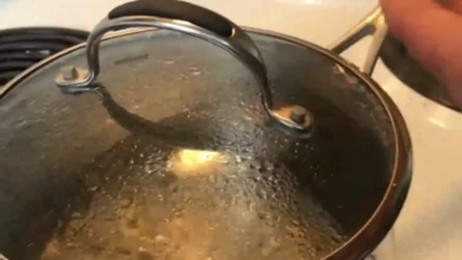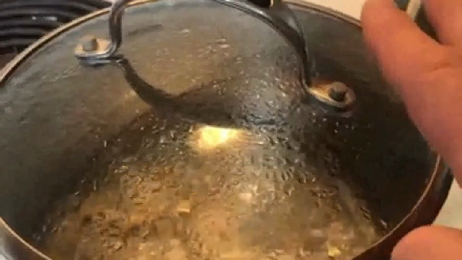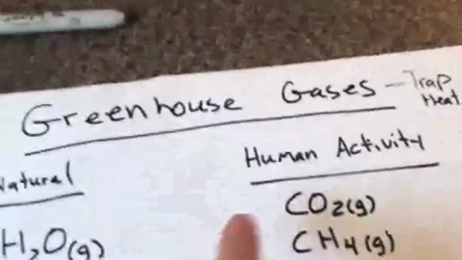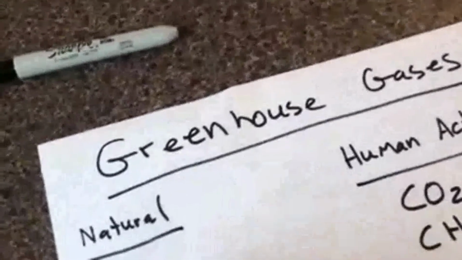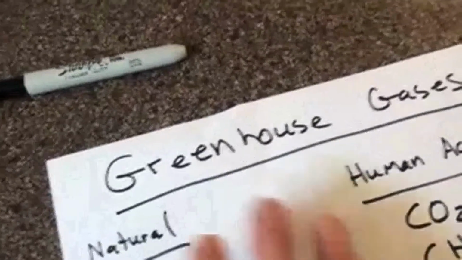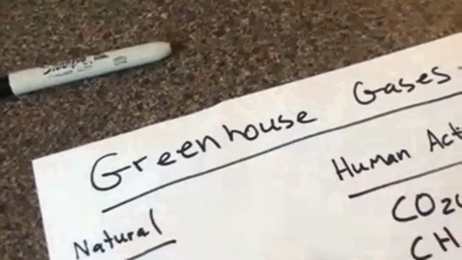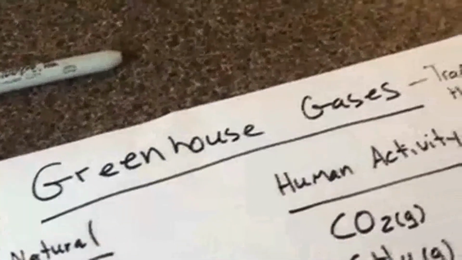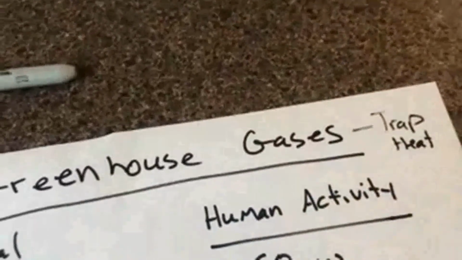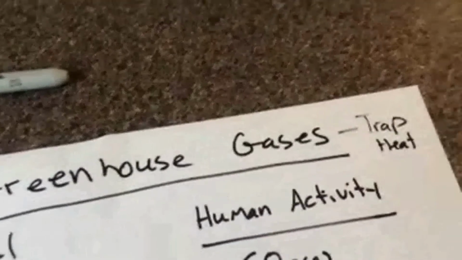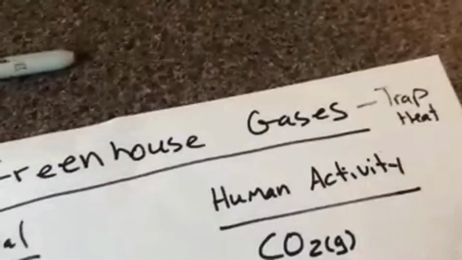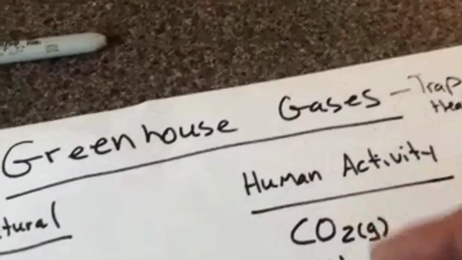In fact, water vapor is actually the biggest greenhouse gas in our atmosphere, has the greatest effect. Now, the thing about water vapor, it's of course natural. It's not due to human activity. And in fact, as soon as water vapor goes up in the atmosphere, it comes down. So it's at a very constant level. It really doesn't change. But these greenhouse gases here in this list do change. You need to know each of these greenhouse gases, their names and their formula.